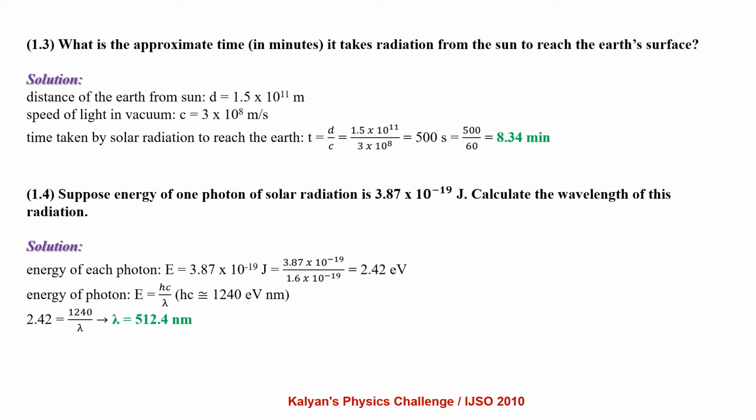Suppose the energy of one photon of solar radiation is 3.87 into 10^-19 joule. Calculate the wavelength of this radiation. Energy of each photon E equals 3.87 into 10^-19 joule, that is 3.87 into 10^-19 by 1.6 into 10^-19 electron volt, that is 2.42 electron volt. Energy of a photon E equals hc by λ. Here hc is 1240 electron volt nanometer. So 2.42 equals 1240 by λ, that is λ equals 512.4 nanometer.